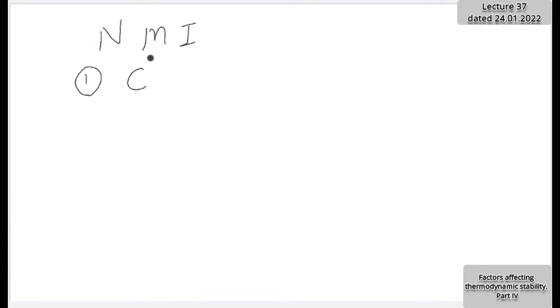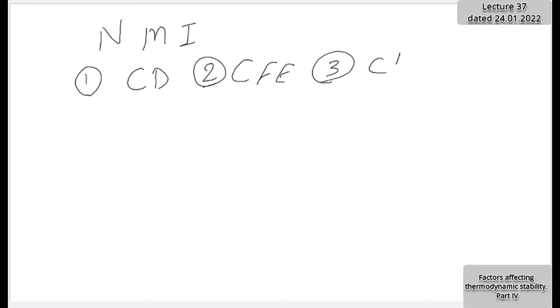First point, size and charge, means charge density. Second point, crystal field effect, CFE. And third point, class A and B metals, the category of the metal. And about the nature of the ligand or the coordinating group, which points were there?